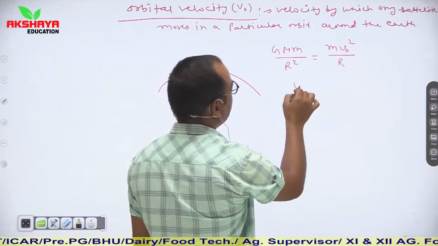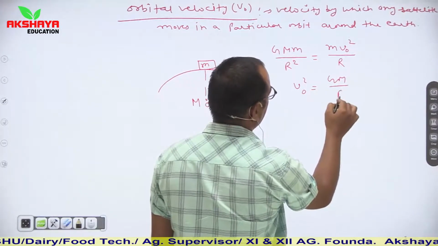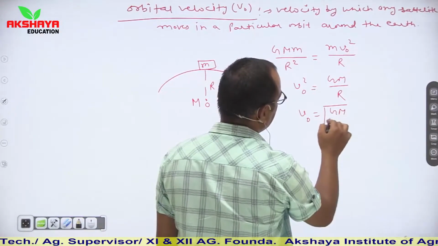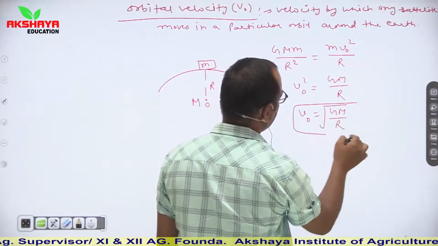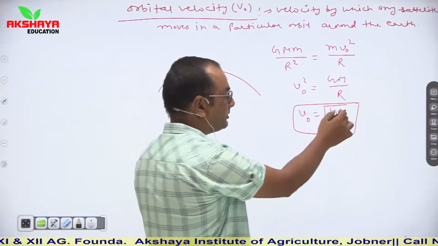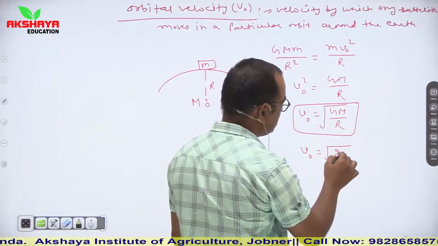So from here v naught square is equal to GM upon r, or you can say that v naught is equal to root of GM upon r. So this is the relation of orbital velocity. If I multiply this relation by capital R in numerator and denominator, then our relation becomes v naught equal to root gR.